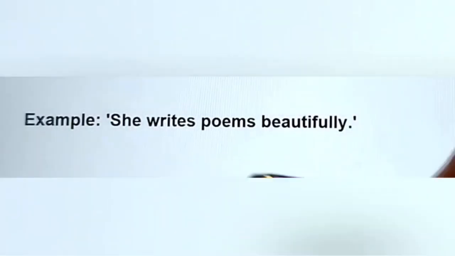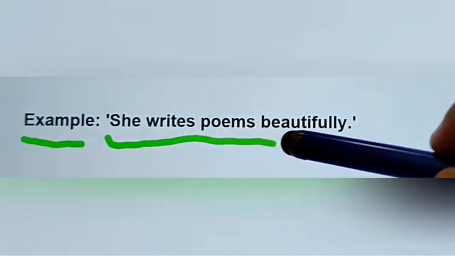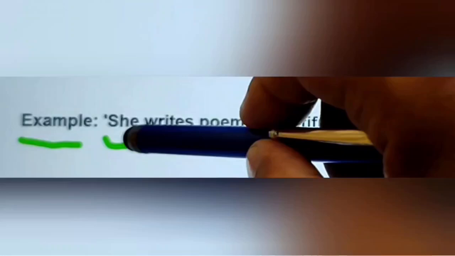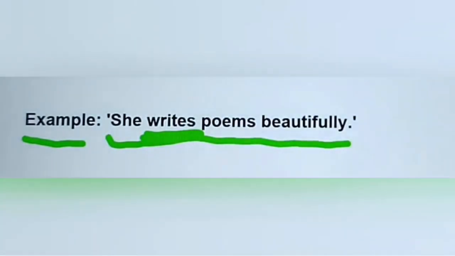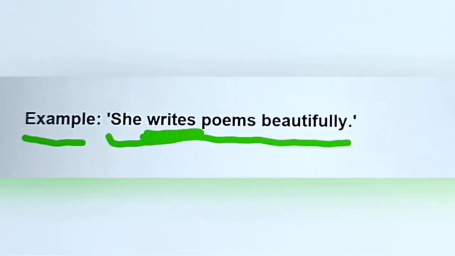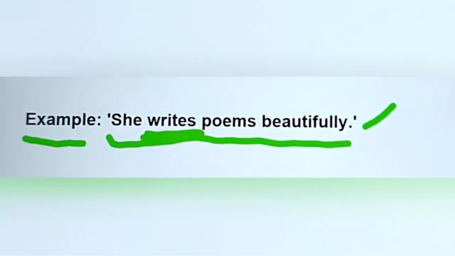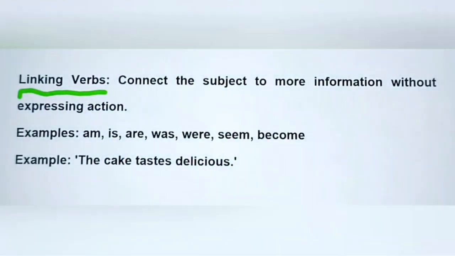Let's have an example in a sentence here. She writes poems beautifully. Write describes the verb, and this is an example of a physical action verb. She writes poems beautifully.